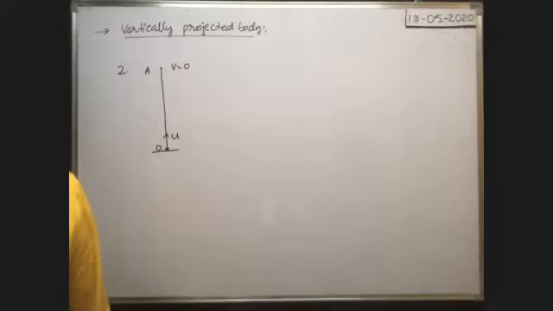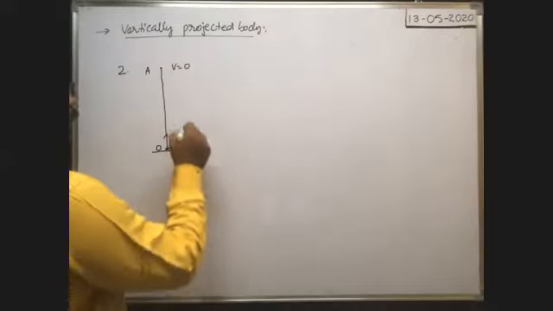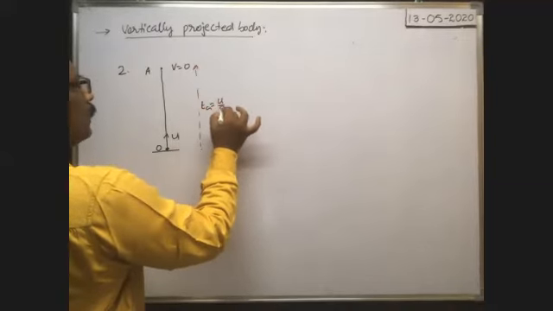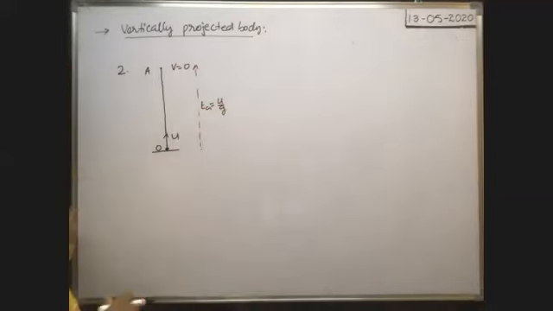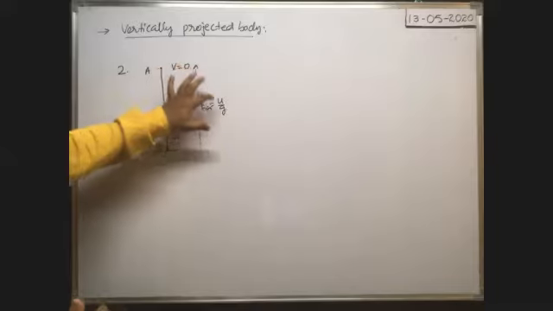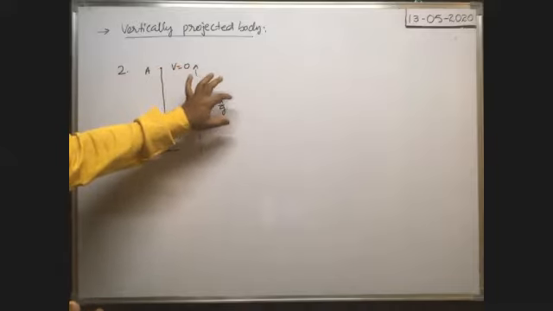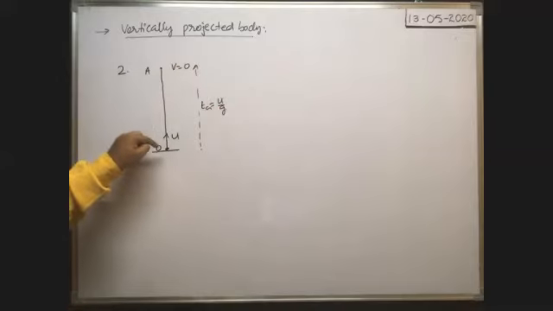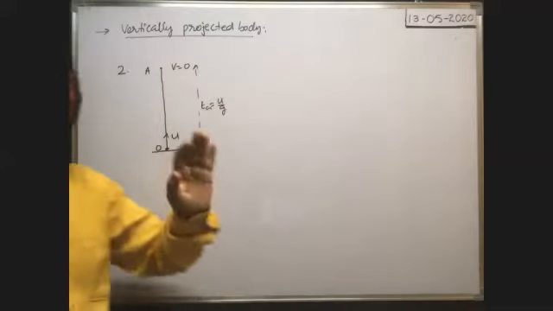Okay. Then what is the time of ascent? So time taken by this body to reach the highest point is time of ascent, which is equal to u by g, we know. That means the time taken by the vertically projected body to reach the highest point is equal to u by g. Suppose this is 10 seconds. That means the time of ascent is equal to 10 seconds, means time taken by the vertically projected body to reach the highest point is equal to 10 seconds.